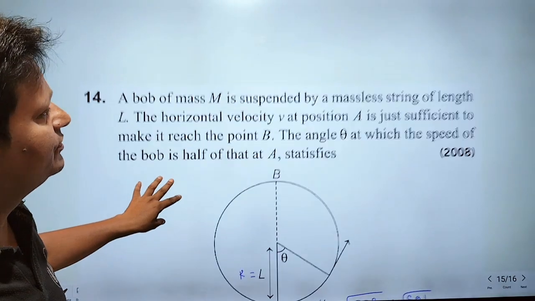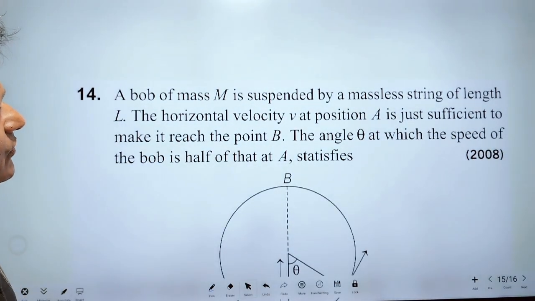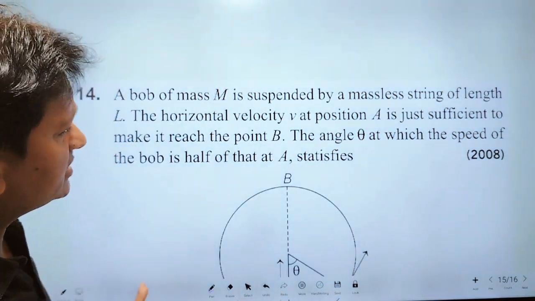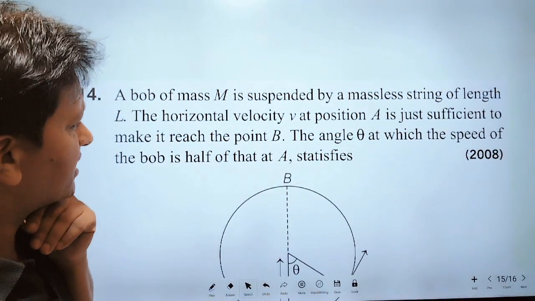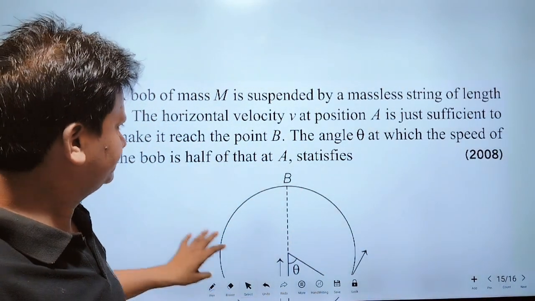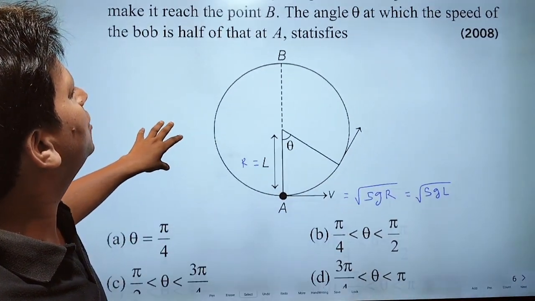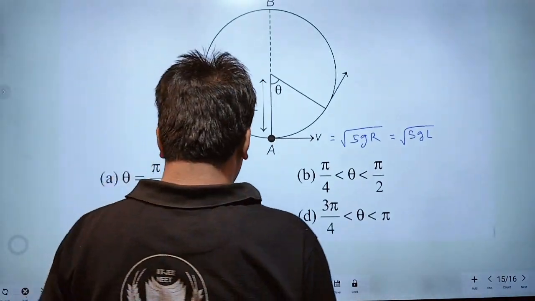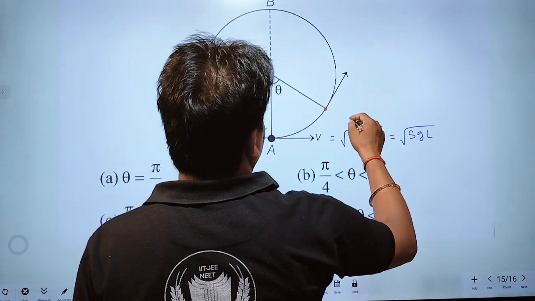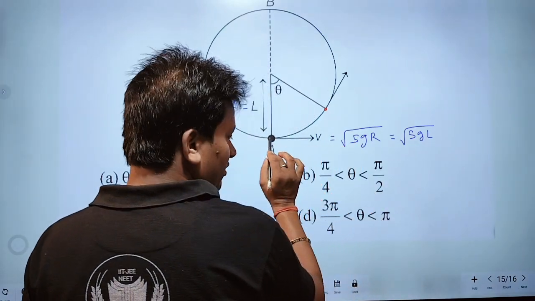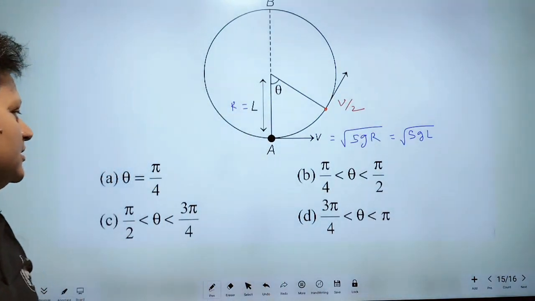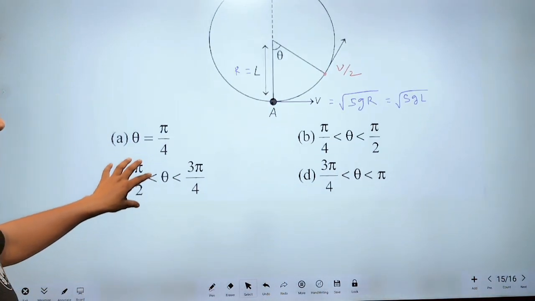Now, according to the question, the horizontal velocity v at position A is just sufficient to make it reach the point B. The angle theta at which the speed of the bob is half of that at A. Here, the speed of the bob at angle theta is half of the velocity at A, means v upon 2. Then we have to find angle theta.